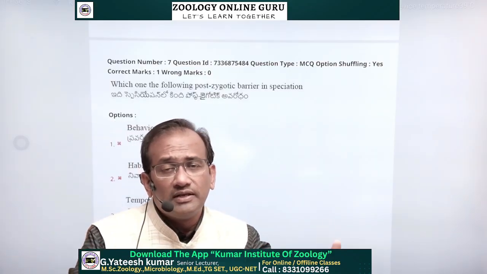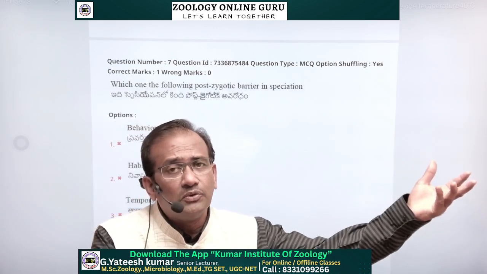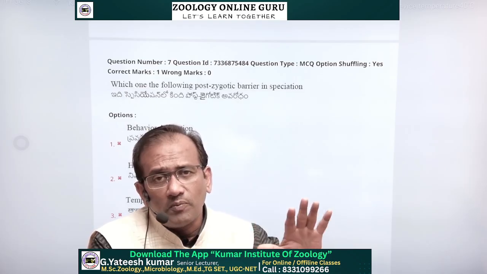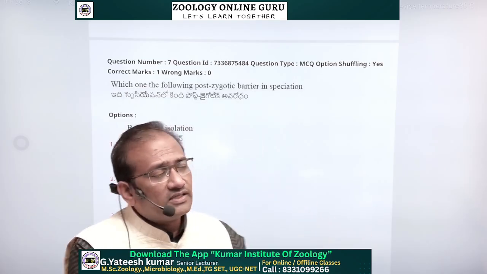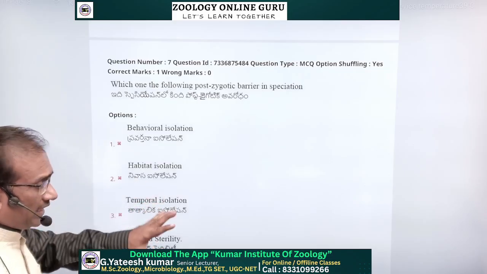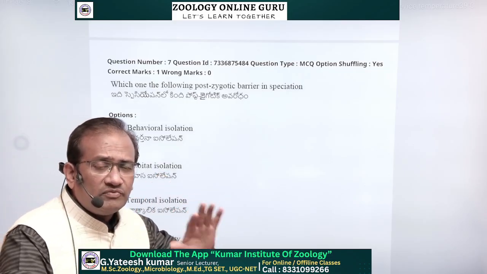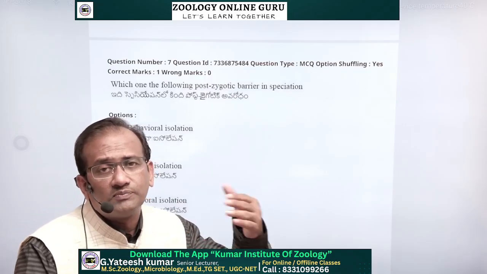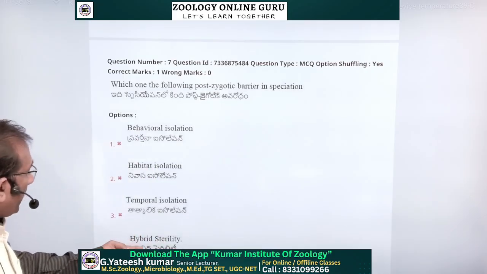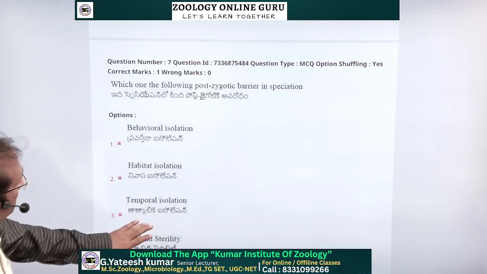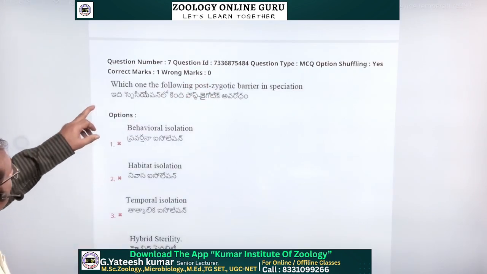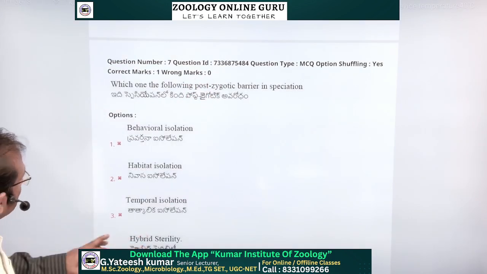That new individual, if it undergoes fertilization, creates a new species. That is why in this hybrid organism, the formation of sperms and ova stops. That is known as hybrid sterility. So after zygote formation, whatever individual is created is unable to produce sperm and ova. Infertility is present in that one. Hybrid sterility is the best answer for the post-zygotic barrier in speciation.